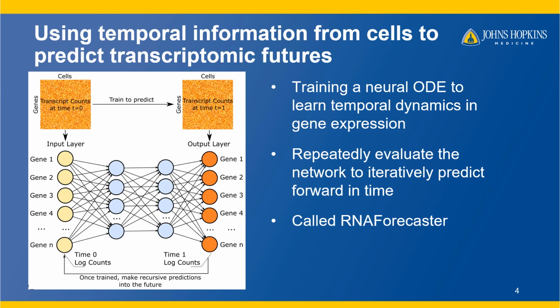We're using a neural ODE instead of a standard backprop, which essentially means we're using an ODE solver to update the weights in training. Then, once we've trained the network, we can feed its output back into the input nodes, and thus recursively predict expression levels into the future. So we go from t equals 1, and then we can make the jump to t equals 2, feed that back, go to t equals 3, and so on. Of course, we propagate error on each iteration of this process, which is why these are short-term predictions we are making. And we call this network RNA Forecaster.